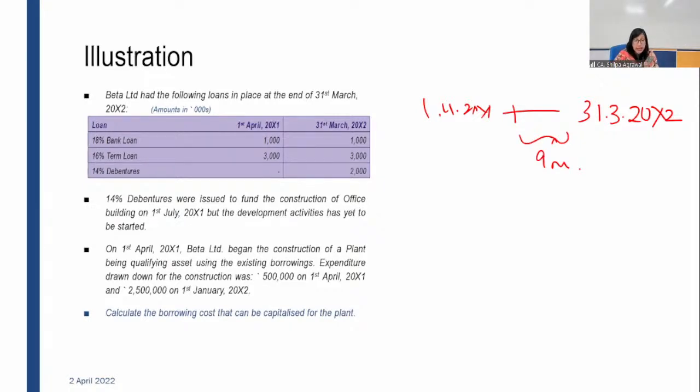For the plant and for the office building, first of all you have to identify what the qualifying assets in this question are. There are 2 qualifying assets in the question. How many qualifying assets are there?